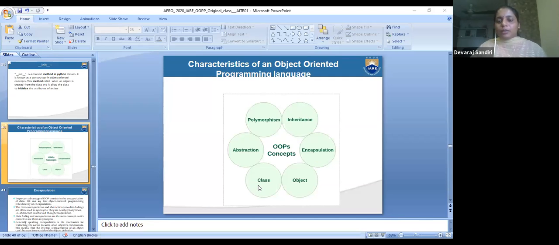See, class and object I completed. Abstraction, polymorphism, inheritance, encapsulation: these four I will explain. These are also theory topics. Only definitions and what each is I will explain, not how it works. We will go forward further. Only the first chapter, what it is, I will explain: what is polymorphism, what is inheritance, what is encapsulation, what is abstraction. Any doubt on it?